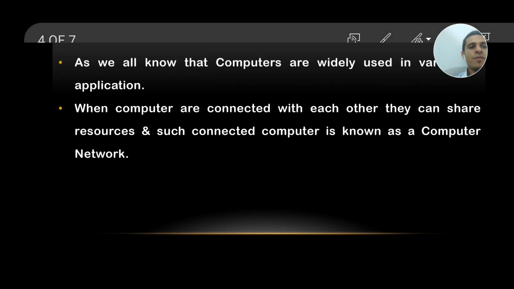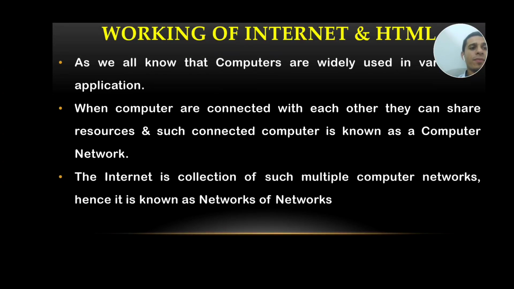And when multiple networks are combined together, that is called the internet. Or instead of the word internet, you can call it a network of networks. A network of networks is nothing but the internet itself.